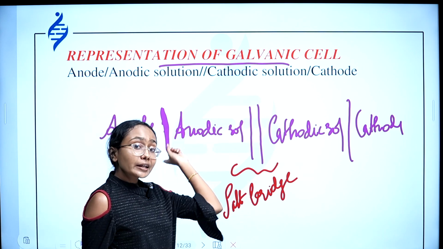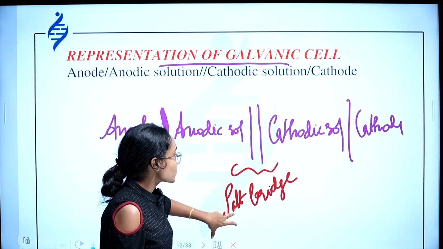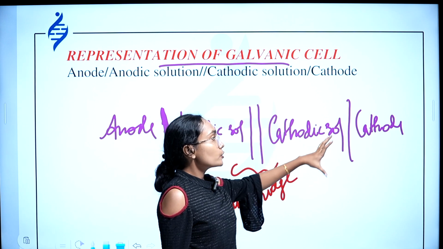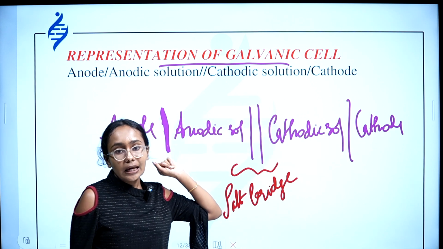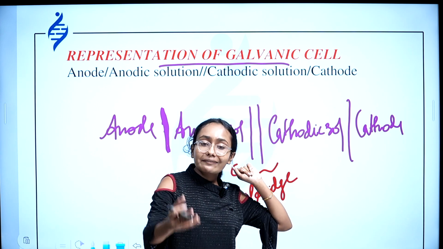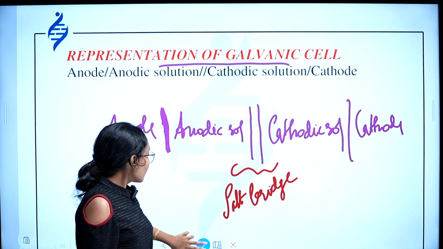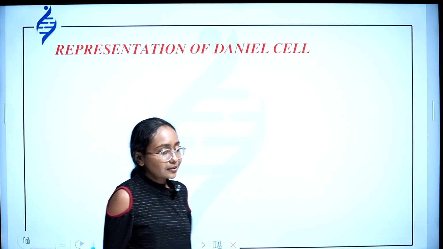Okay, so first of all, you need to write the anode separated by a line. Then write the anodic solution next. Draw 2 lines so as to signify salt bridge. Then cathodic solution, 1 line and cathode. This is the general way to represent a cell like galvanic cell or voltaic cell. Now representation of Daniell cell. Shall we try representing Daniell cell similar way?